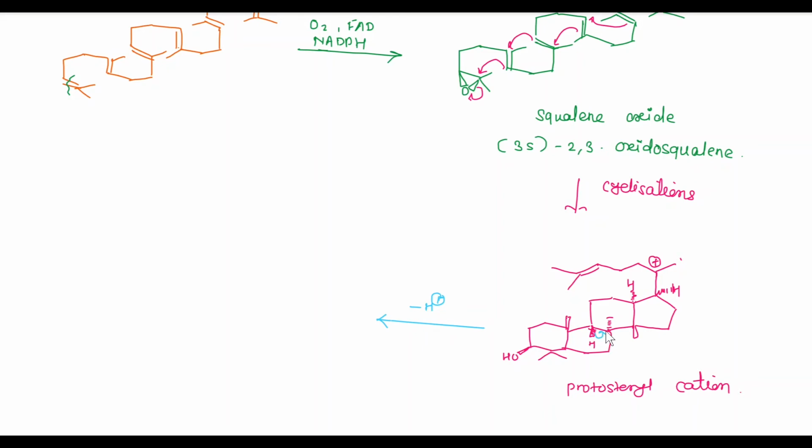There is loss of this H+, this methyl group shifted here, this methyl group shifted here, this hydrogen shifted here, this hydrogen shifted towards this carbon, and we get this, which is lanosterol. So this is all about the biogenesis of lanosterol from squalene.